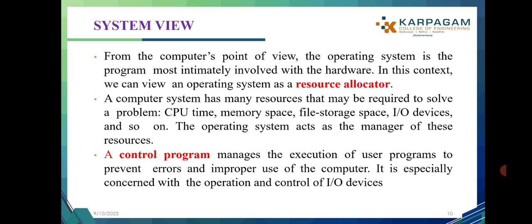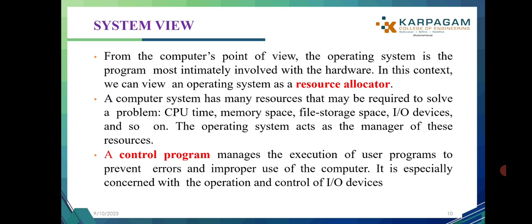The next topic, system view of the operating system, the computer's point of view. The operating system is the program most intimately involved with the hardware. In this context, we can view an operating system as a resource allocator. A computer system has many resources that may be required to solve a problem: CPU time, memory space, file system space, I/O devices and so on.